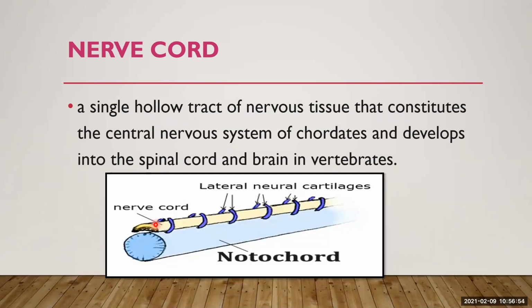All the functions of the body are coordinated with the help of this nervous tissue or nerve cord. In the chordates, the nervous system develops into the spinal cord and brain in the vertebrates. In vertebrates like humans and other animals, it develops into the spinal cord.